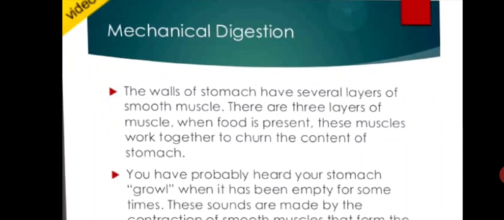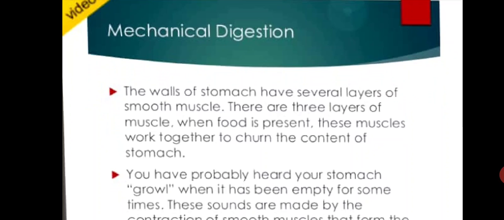The walls of stomach have several layers of smooth muscles. There are 3 layers of muscles. When food is present, these muscles work together to churn the content of stomach. That means your stomach has several layers of smooth muscles, mainly the mucosa, submucosa, muscularis.